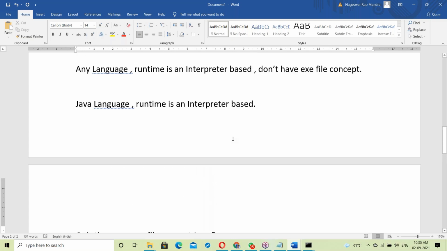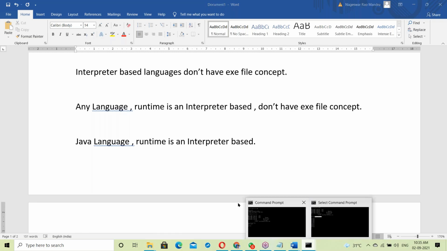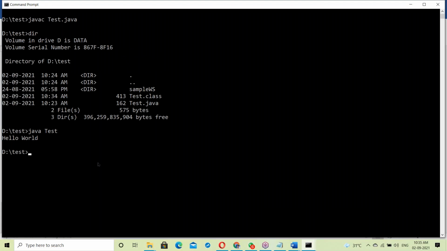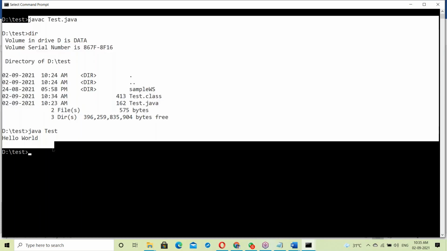As per what you observed here: using the compiler, Test.java was compiled and we got the Test.class file, and using the interpreter it was directly executed. Did you see an exe file anywhere in these steps?